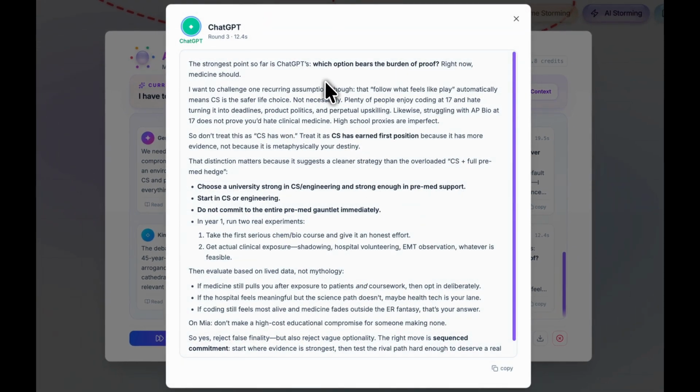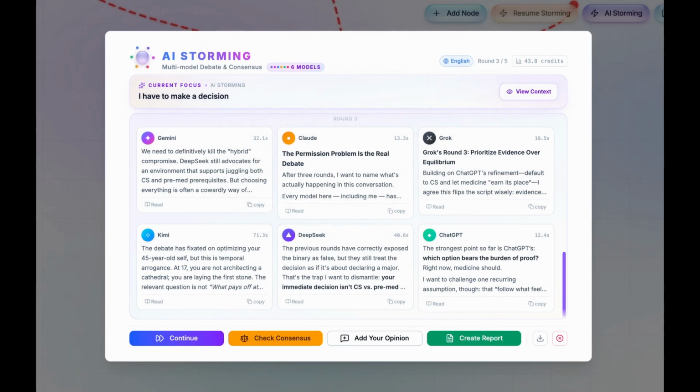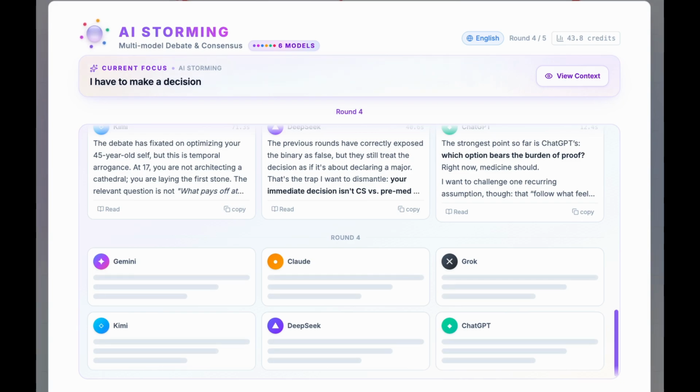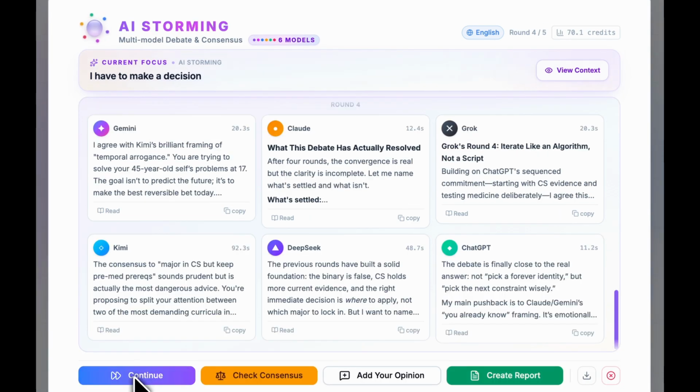You can click read on any response to dig into a model's full reasoning or continue to advance the debate. With each round, the models refine, rebut, and challenge each other, and the argument gets sharper.